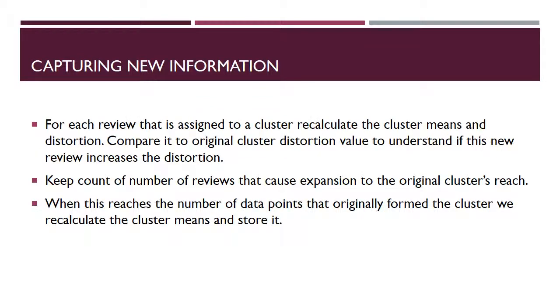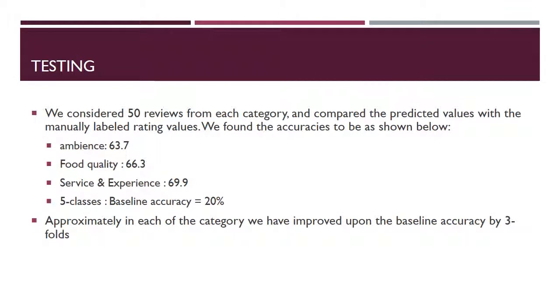When we want to capture new information, we do the following. For each review that's assigned to a cluster, we recalculate the cluster mean and distortion. This is compared to the original cluster distortion value. We keep account of the number of reviews that cause expansion to the original cluster's reach. When this reaches the number of data points, we recalculate the cluster means and store it.